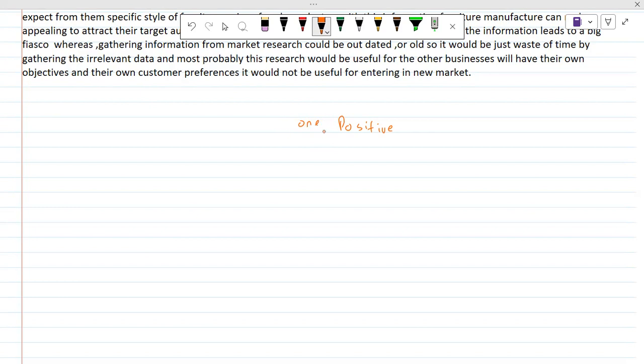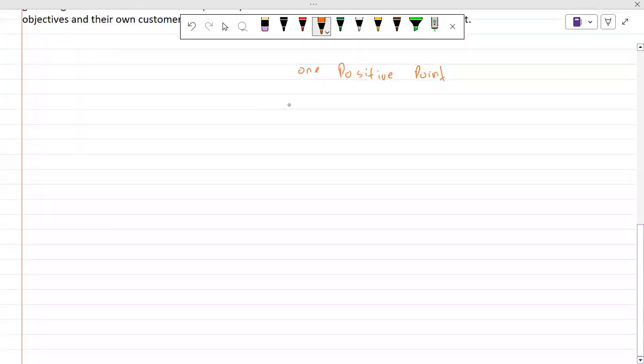So you have to write one positive point, and just make sure you write the knowledge. Then you should write the application about this positive point, and then analysis. In analysis, you should make sure that you write 3 chains of analysis, 2 or more than 2. Okay.